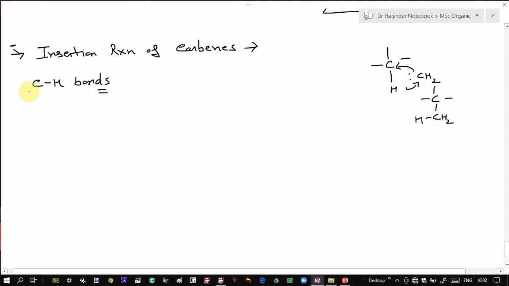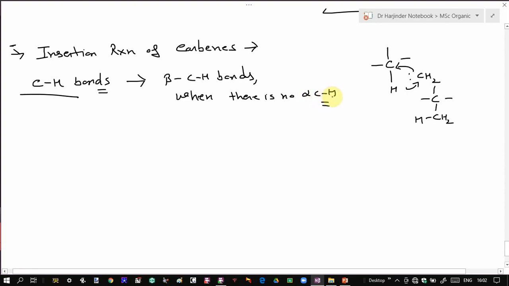So let's take the example of insertion into the carbon-hydrogen bond. In the case of carbon-hydrogen bonds, insertion takes place at beta carbon-hydrogen bonds when there is no alpha carbon-hydrogen bond. So there should be no alpha carbon-hydrogen bond, and insertion of these carbenes takes place at the beta carbon-hydrogen bond. So let's take the example.